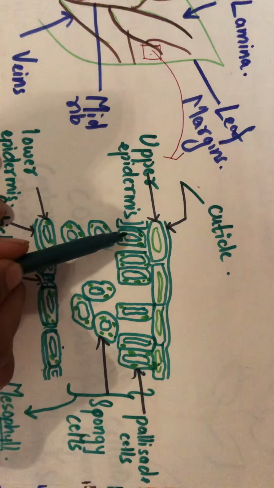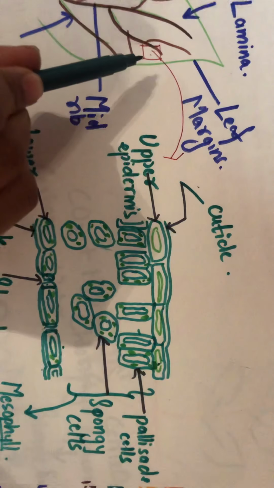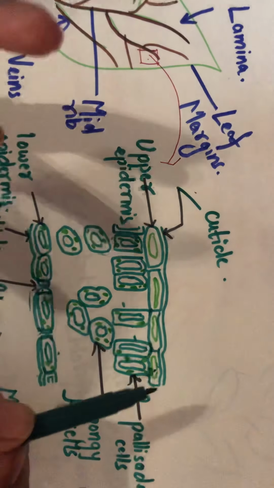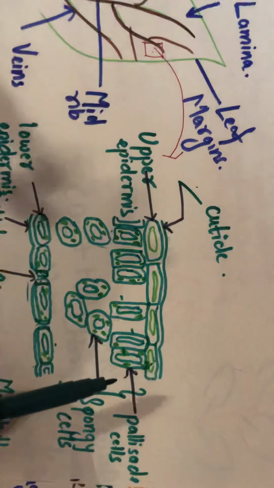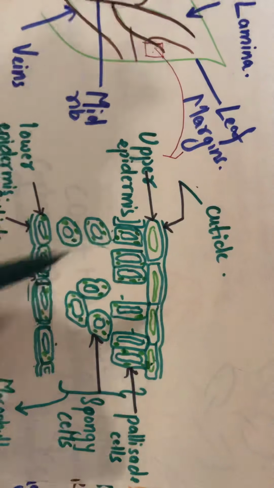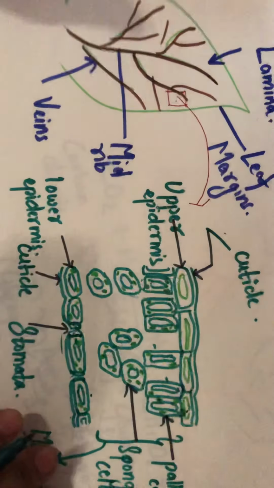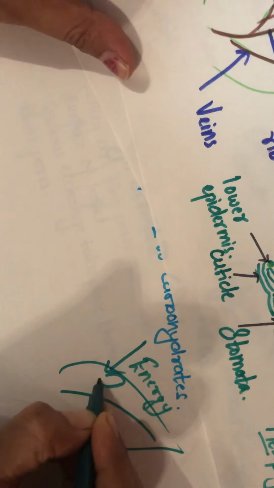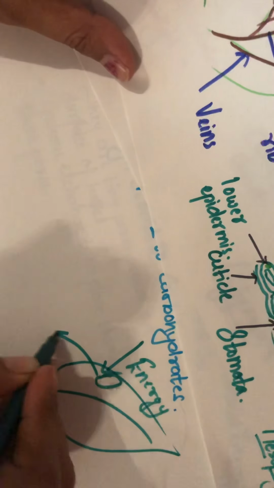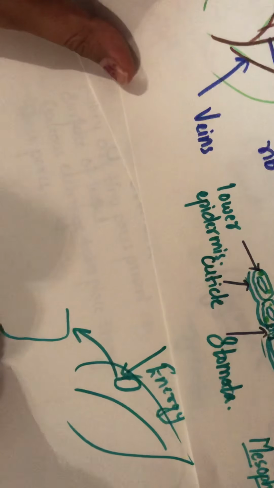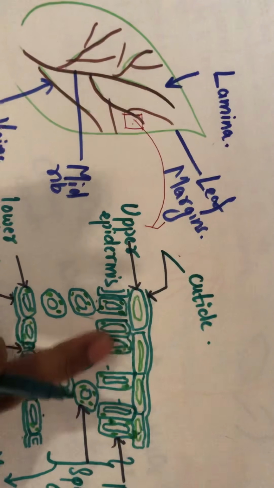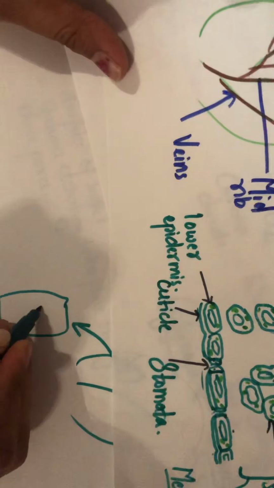Now here these are the cells. When we take a section of the leaf, there are various cells inside the body of a leaf, inside the part of the plant, that is, it is also made up of cells. Suppose this is a leaf, and we are talking about a basic cell of the plant. Now this cell